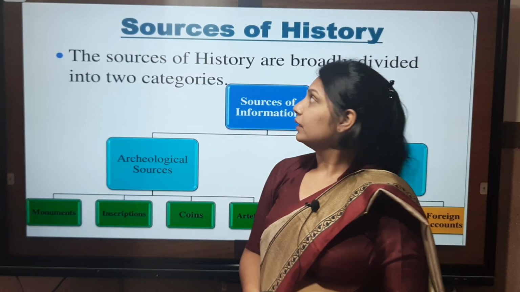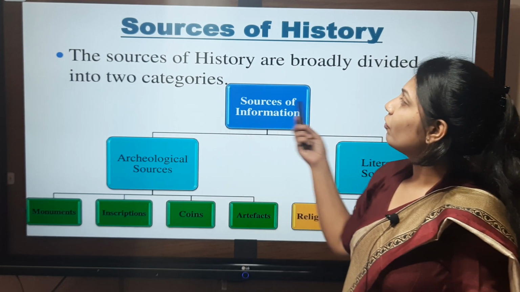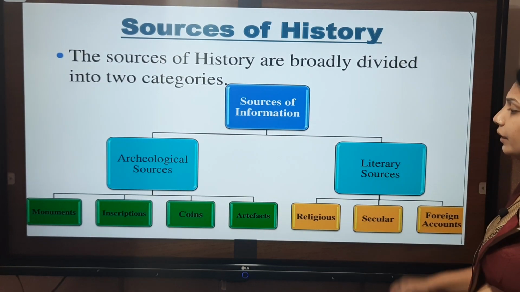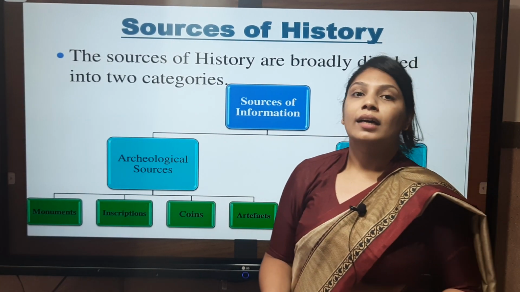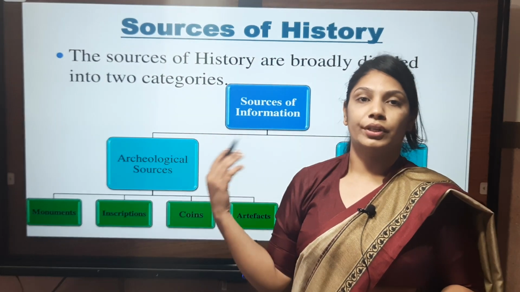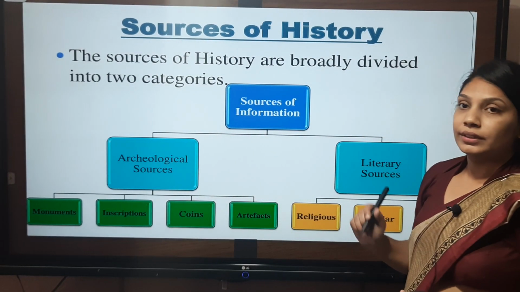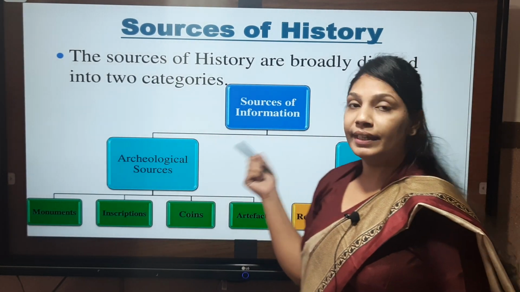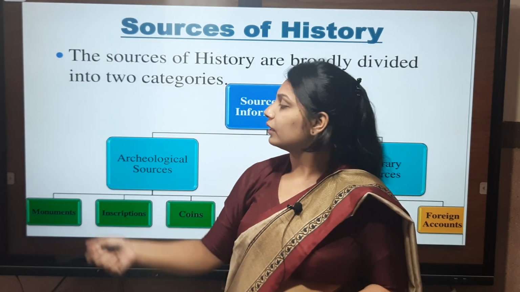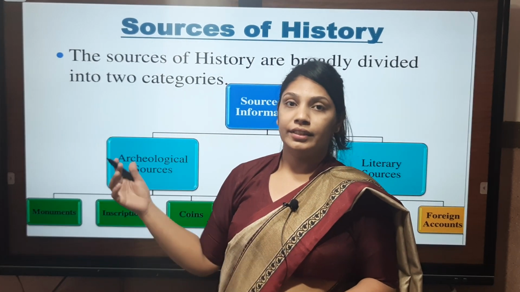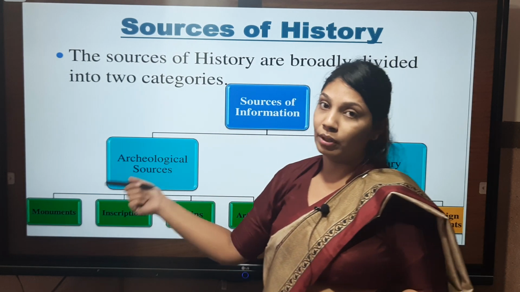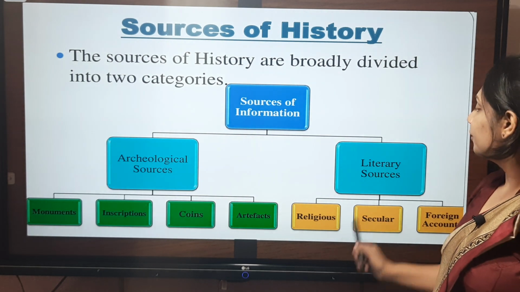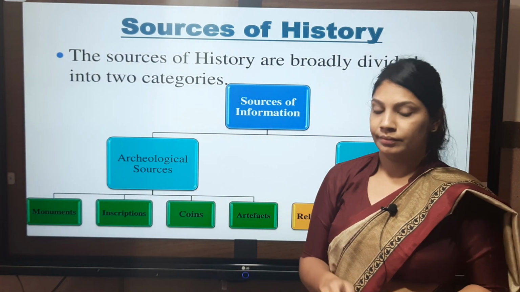Now, there are some sources of history. These sources are divided into two categories, that is archaeological sources and literary sources. Archaeological sources are the sources from the prehistoric time, and literary sources are the sources from the historic time. As in prehistory people did not know how to read and write, these archaeological sources were the main things which give us information about the early time. And in the historic period we have literary sources, which are related to written records.